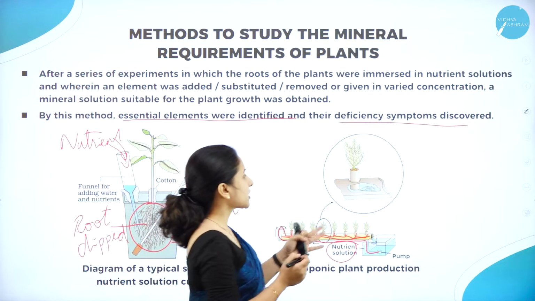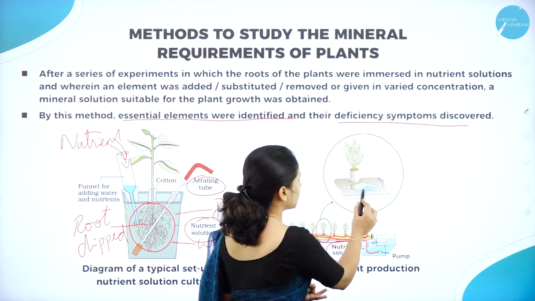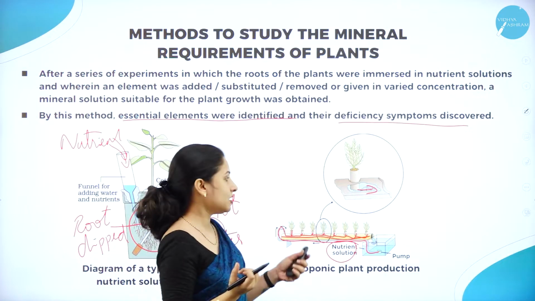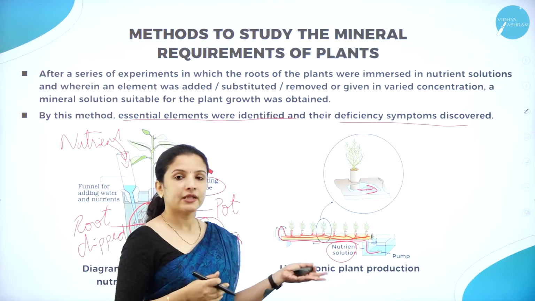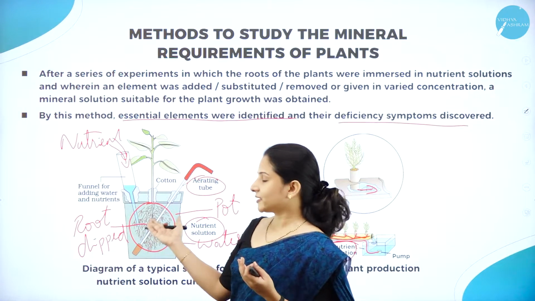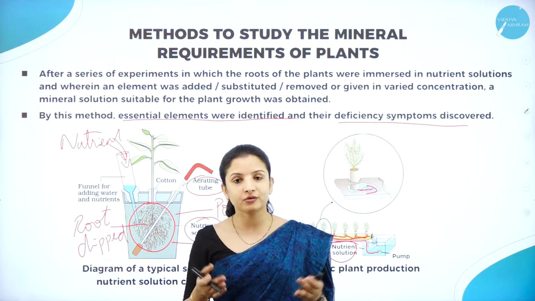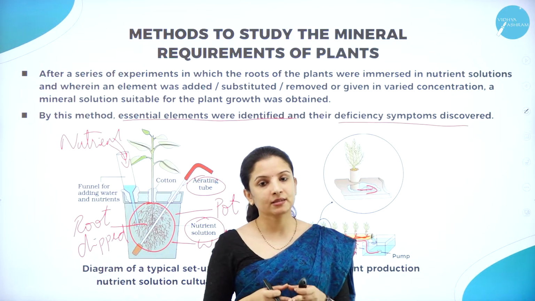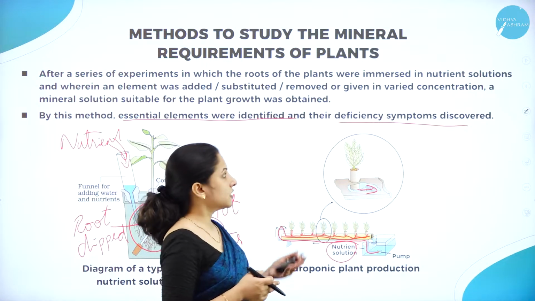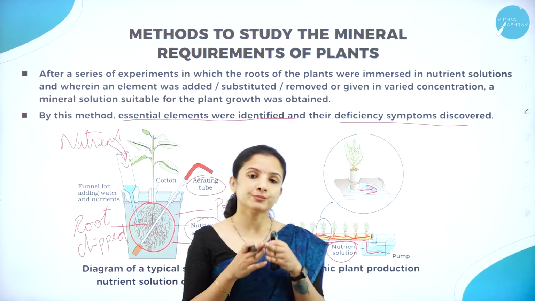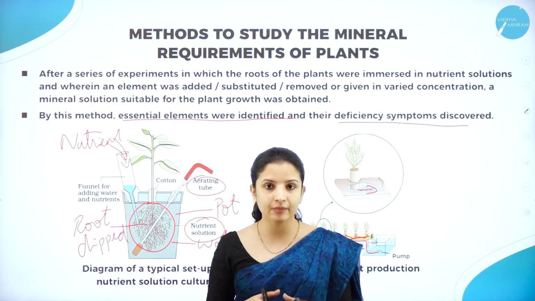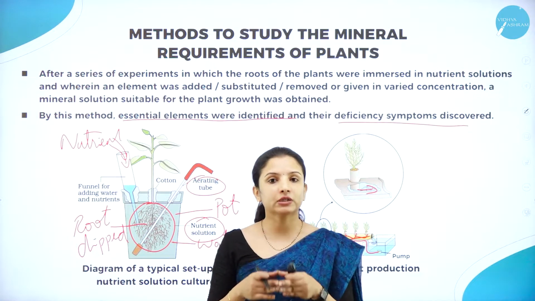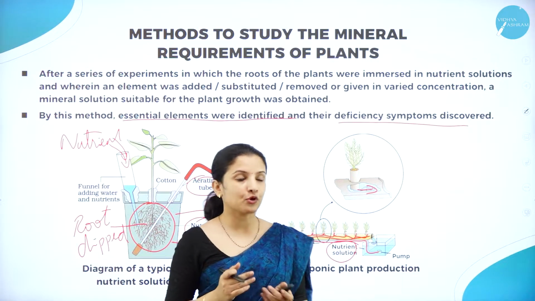So this is how the plant roots were dipped into the water. As you can see, it is dipped into the nutrient solution in particular, and the plants were made to grow. So like this, for an experimental setup and on a commercial basis also, hydroponics was widely used. It was popularized since 1860 itself. By doing all these studies, the scientists came to know and concluded what the essential minerals are for the plant's growth to happen properly.